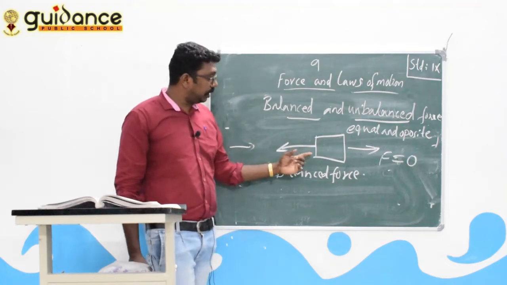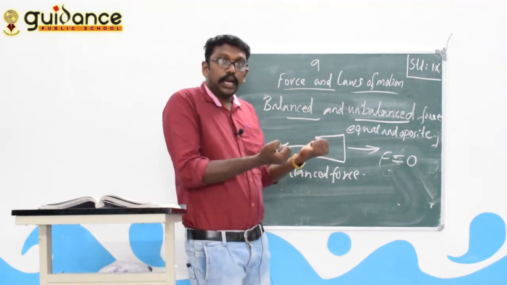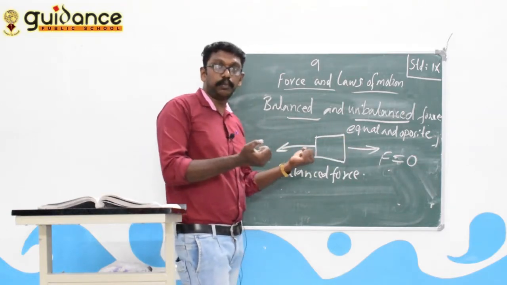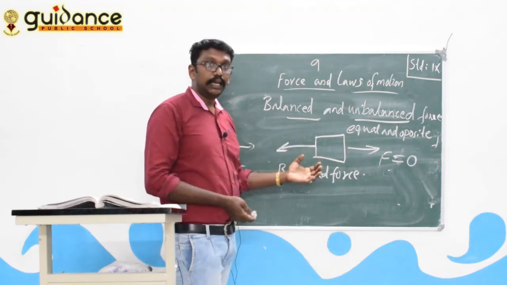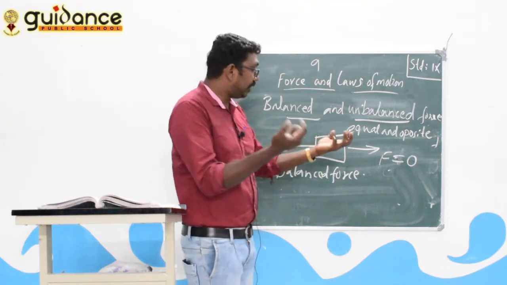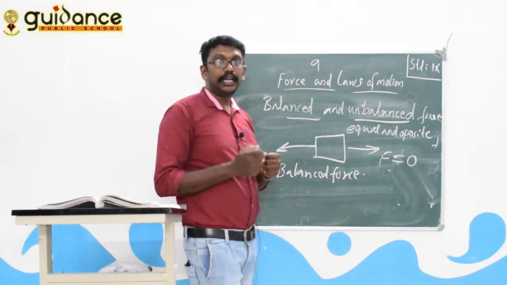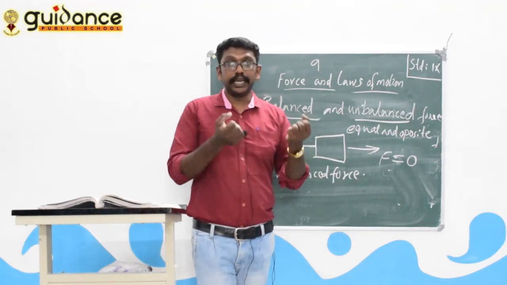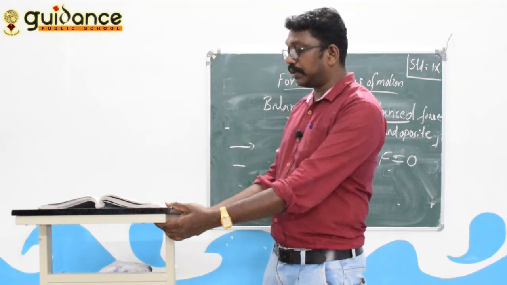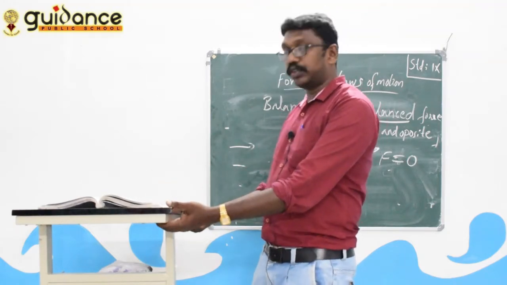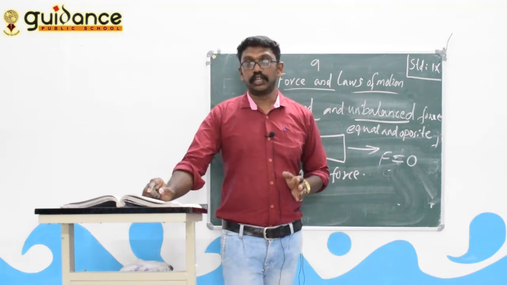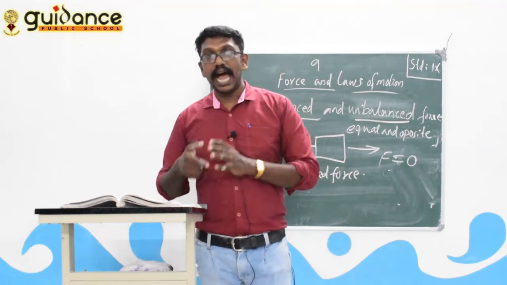Here one boy is pulling with more force than the other boy. On this side more force is applied, and in the direction where there is more force, the object moves. So that is what is called unbalanced force, not balanced force. This is an example: with this stand, I am applying more force in this direction compared to the person on the other side. This stand is coming here, so the stand has moved.